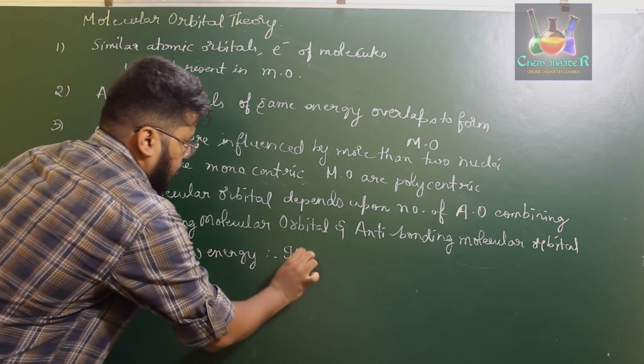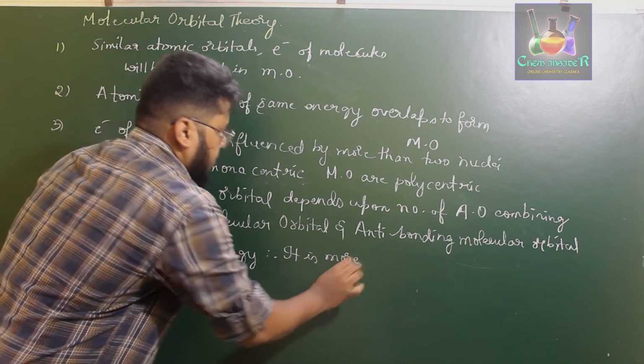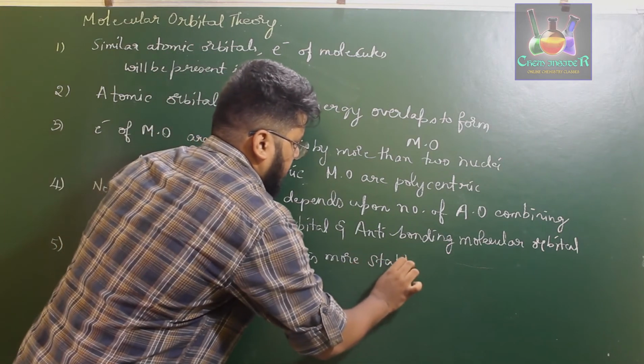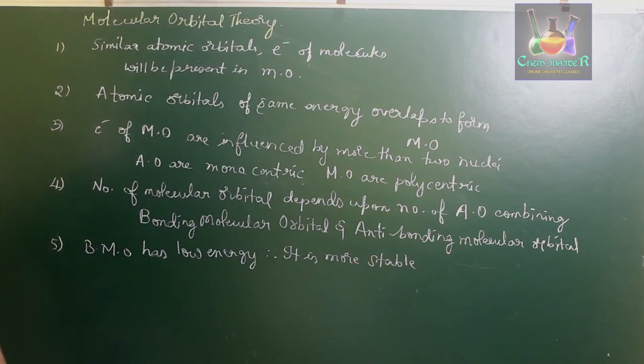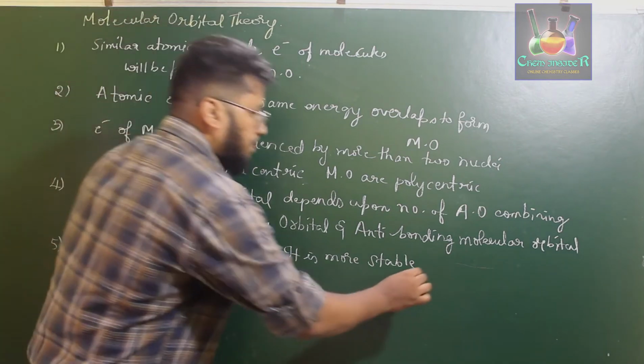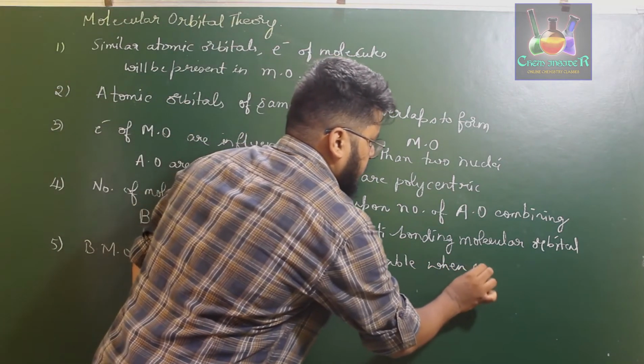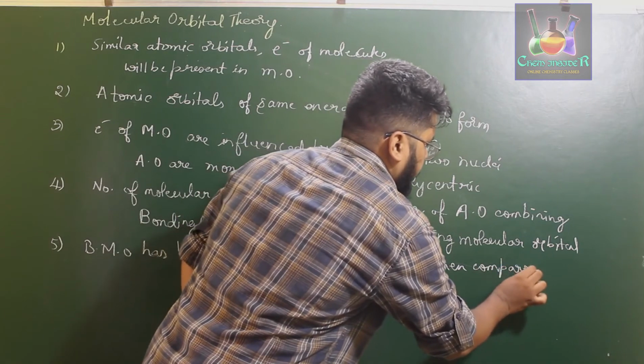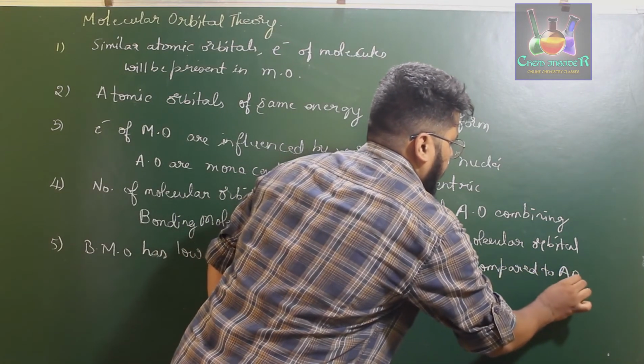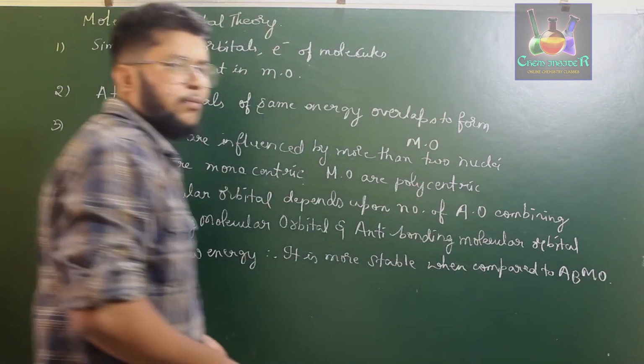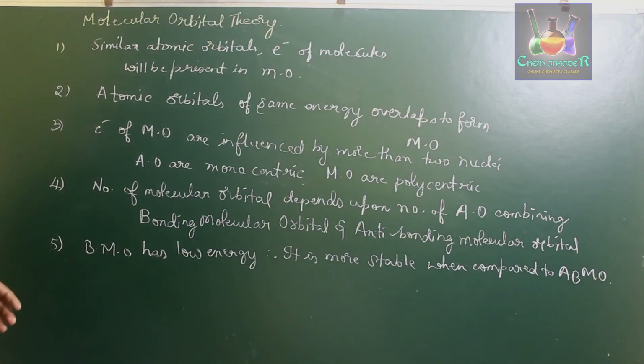Therefore, it is more stable. BMO has low energy, therefore it is more stable when compared to ABMO, the anti-bonding molecular orbital. Bonding molecular orbital has slightly less energy when compared to the anti-bonding molecular orbital. Therefore, bonding molecular orbital is more stable when compared to the anti-bonding molecular orbital.